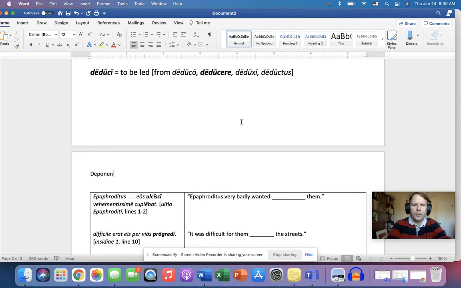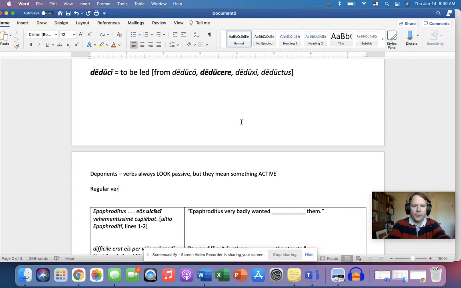Okay, deponents. These are verbs that always look passive, but they mean, if I could type, active. So this is what I mean.